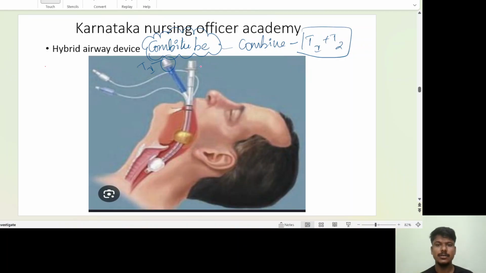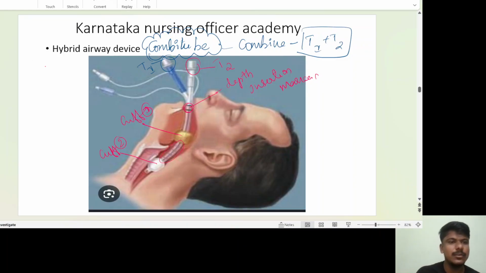Tube number 1 and tube number 2. Here is your depth insertion marking. Here is cuff 1. Here is cuff 2.